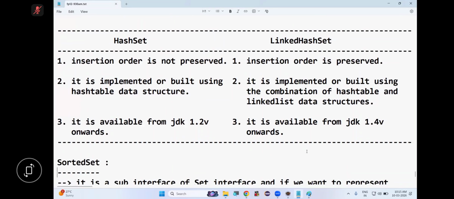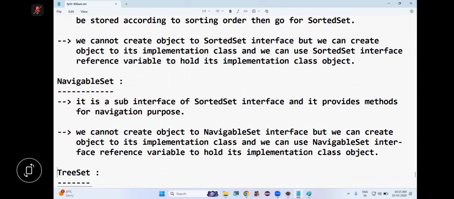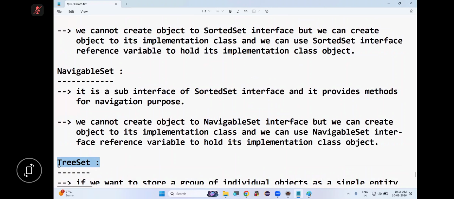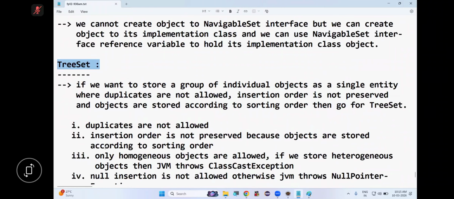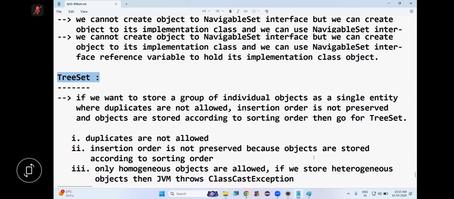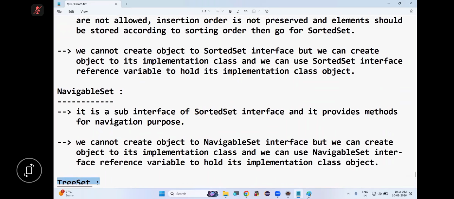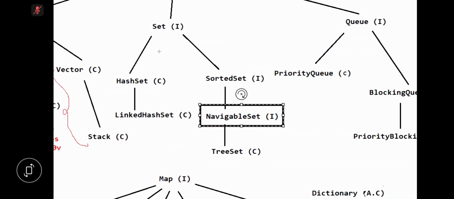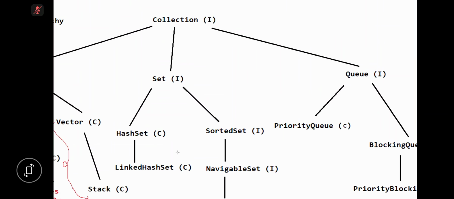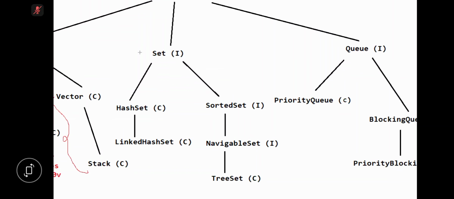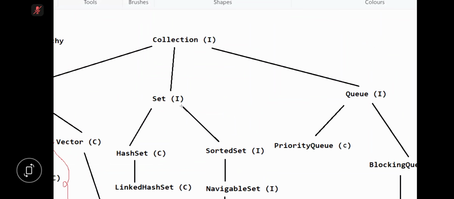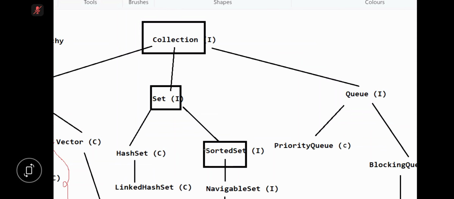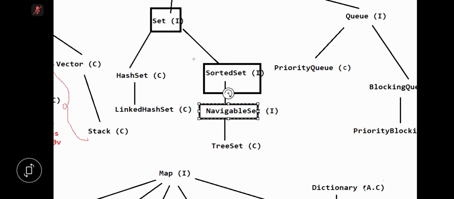So let's talk about TreeSet. These are interfaces; we cannot create objects for them, we can create only reference variables. So the implementation class is TreeSet. Are you following or not? See the diagram also. TreeSet is an implementation class of the NavigableSet interface, which is a subinterface of the SortedSet interface, which is a subinterface of the Set interface. So in TreeSet, you will find all the methods of Collection, Set, SortedSet, and NavigableSet.